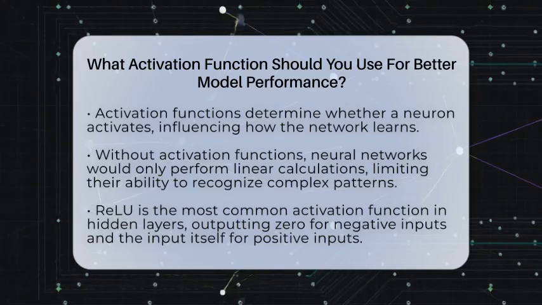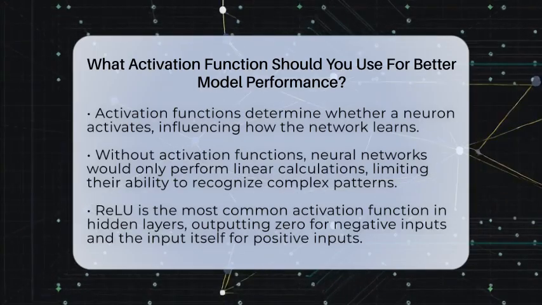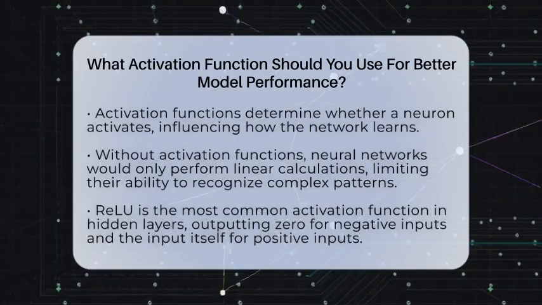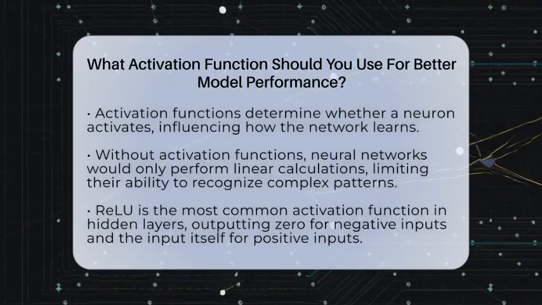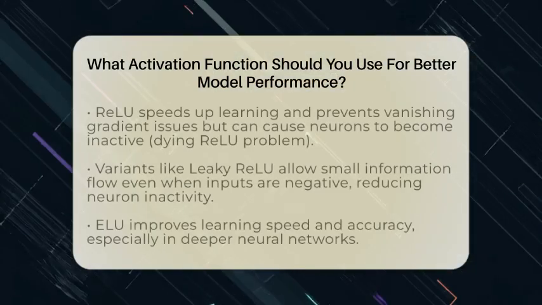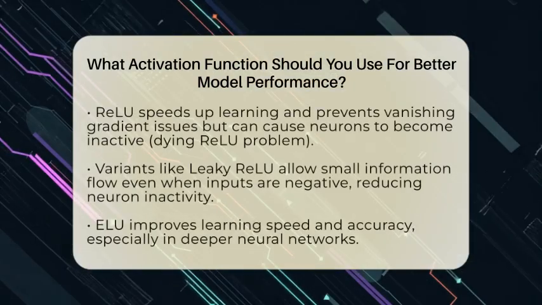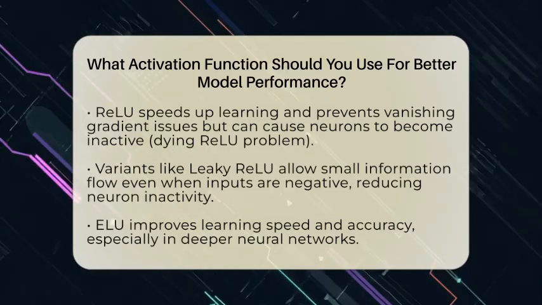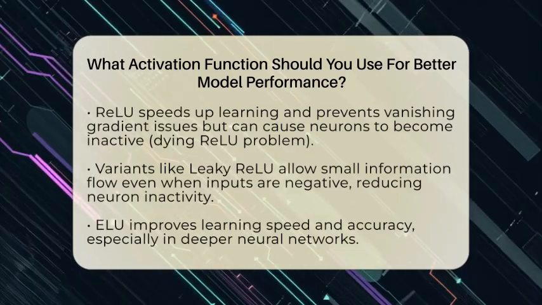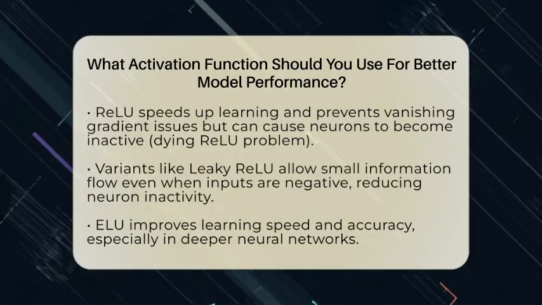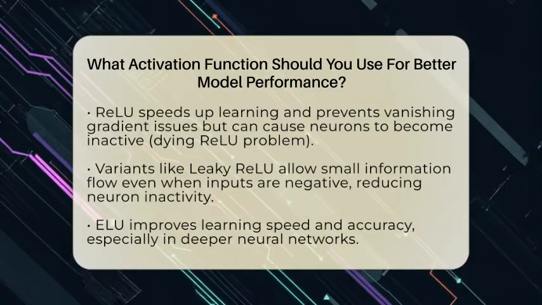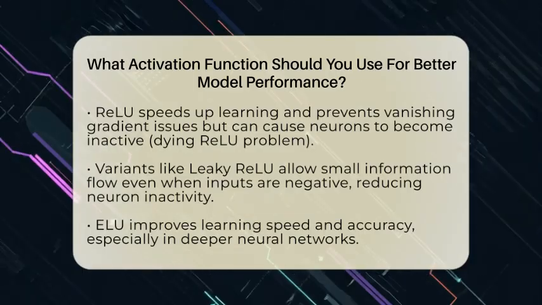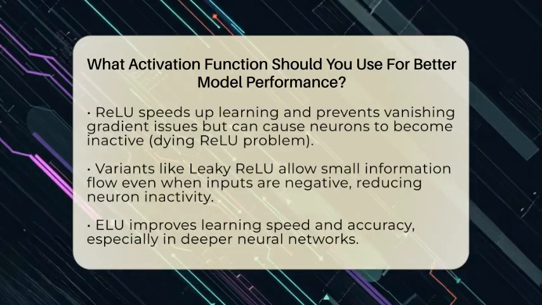ReLU is popular because it's quick to compute and works well in many cases, especially in image recognition tasks with convolutional neural networks. But ReLU has a flaw. Sometimes neurons stop learning altogether if they keep outputting 0. This is called the dying ReLU problem. To fix that, developers created variants like Leaky ReLU. It allows a tiny amount of information to flow even when the input is negative, keeping neurons active.